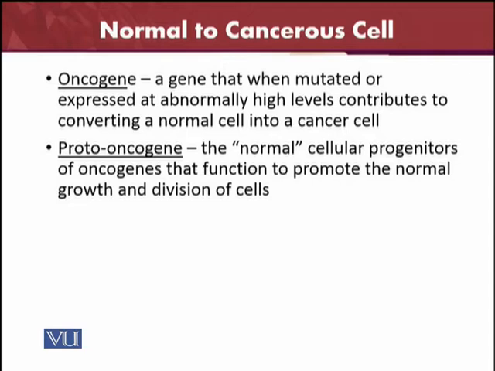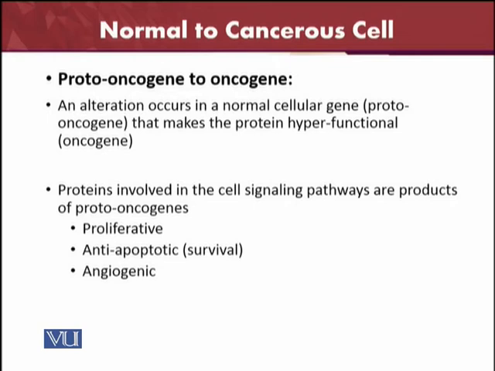So this whole phenomenon revolves around two kinds of genes, oncogenes and proto-oncogenes. Oncogenes are genes capable of mutating and being expressed at abnormally high levels, which will cause disease and convert normal cells into cancerous cells. However, the proto-oncogene is the normal cellular progenitor of the oncogene that functions to promote normal growth and division of cells. So it will be a competition between the oncogenes and the proto-oncogenes. What are proto-oncogenes to oncogenes?